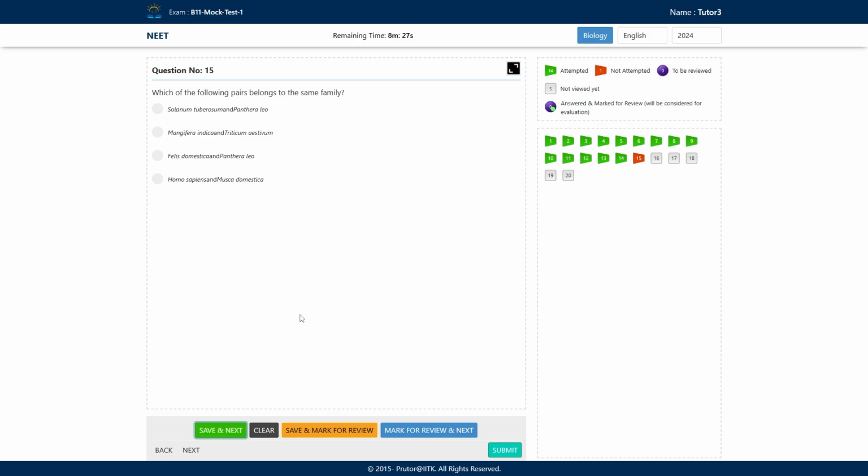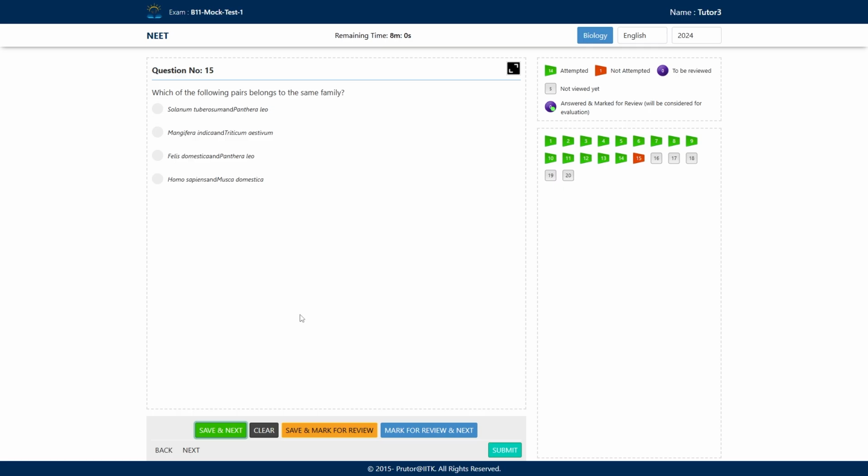Solanum tuberosum, Solanaceae family. Panthera leo, what is the family of Panthera leo? Can anyone tell me? The family of Panthera leo is Felidae, right? Mangifera indica, Triticum aestivum.